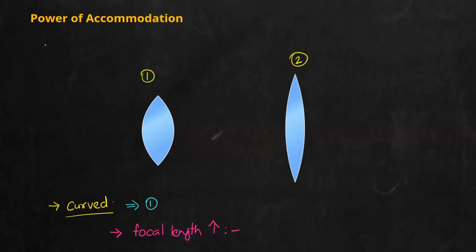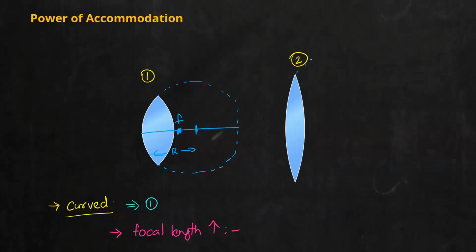Telling 1, let us complete the circle of 1. So if I complete the circle of 1, it will be like this. Now, if this is the center, this distance will be the radius of curvature. Half of this distance will be what? Almost at this point. Here, this will be the focal length.